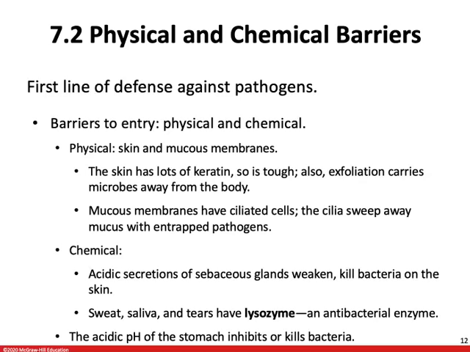Saliva and tears contain lysozyme, which is an enzyme that kills bacteria. The acidic pH of the stomach inhibits or kills bacteria as well. Normal flora, so microbes that usually reside in the mouth and intestines, prevent potential pathogens from taking up residence there because they have to fight with the locals. Chronic use of antibiotics can actually make one susceptible to infection because it could kill off your own normal flora, your normal bacteria, because most antibiotics do not differentiate between naturally occurring bacteria within the human body and foreign bacteria.